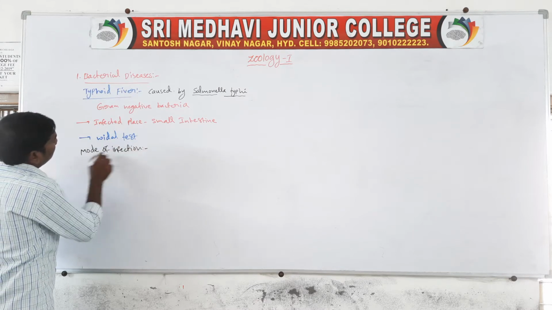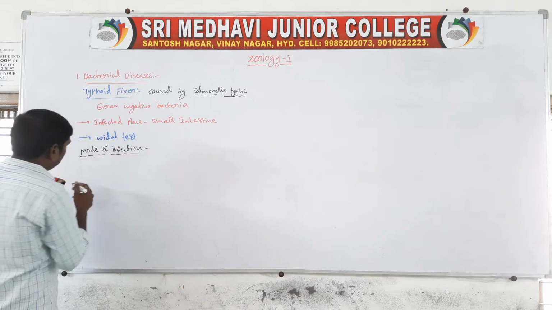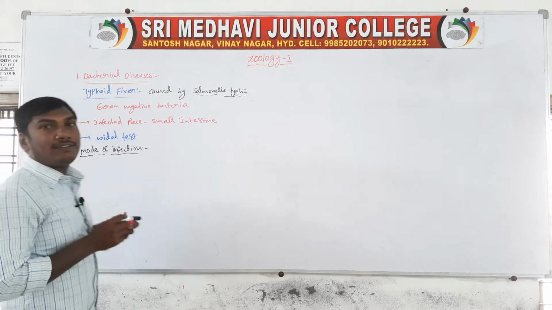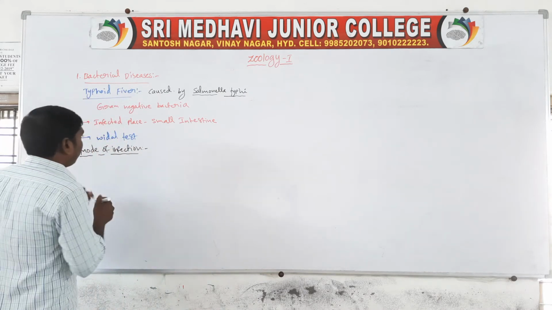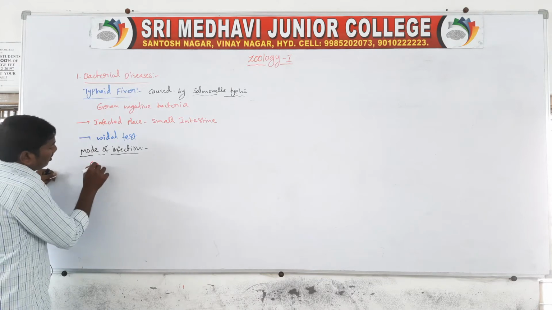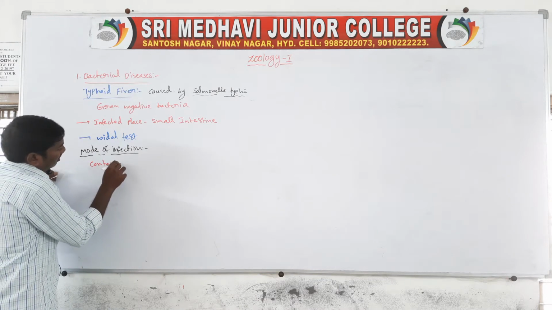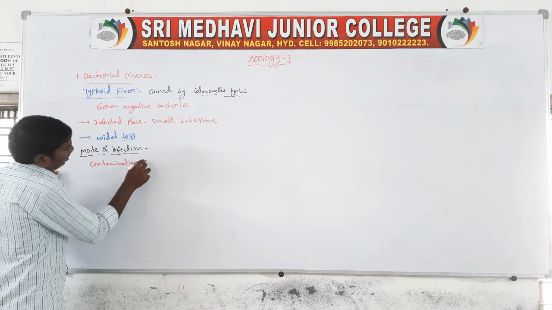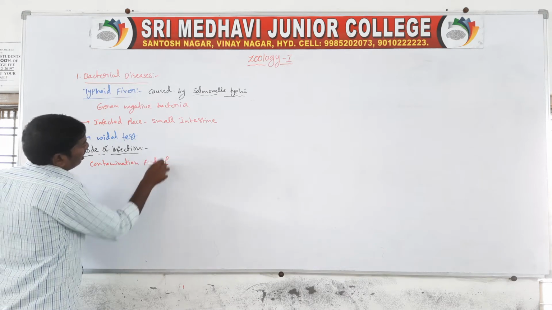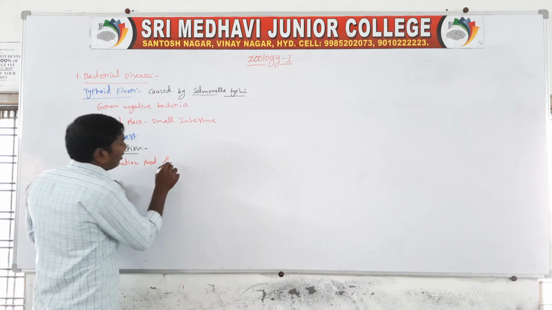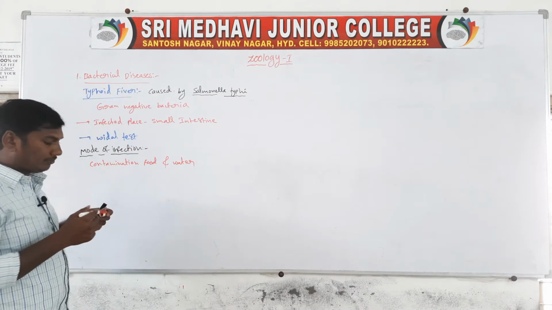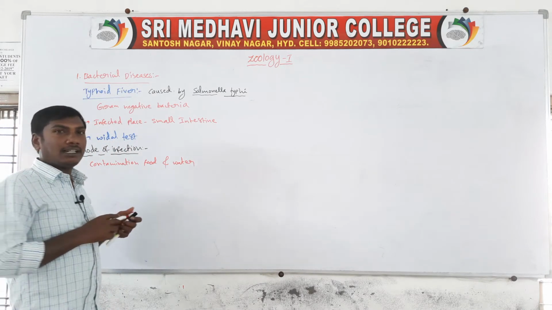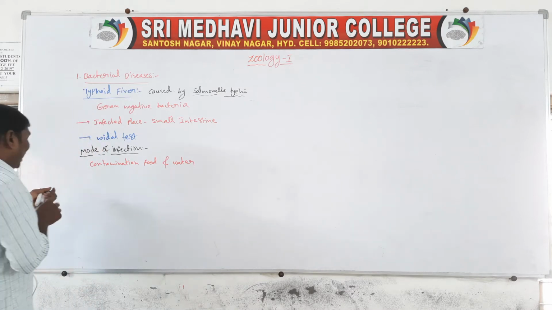Mode of infection: contaminated food and water. They are infected through the contamination of food and water. Next one, symptoms.